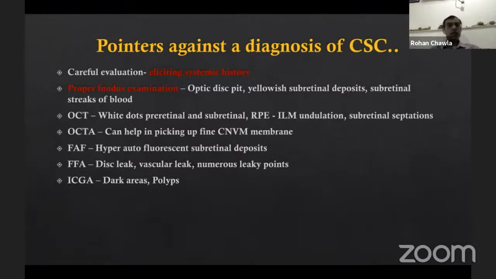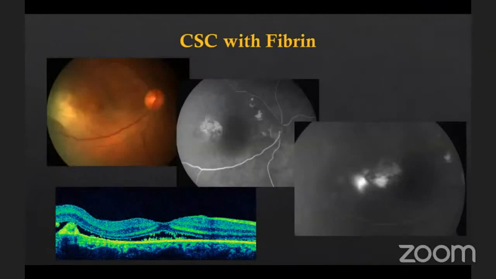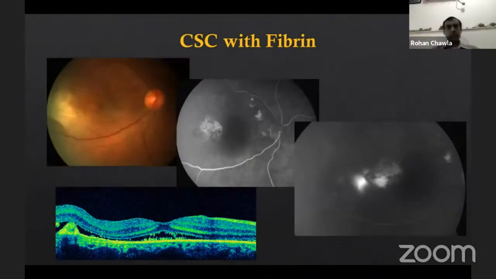So additional findings on the OCT are important. Additional dots, additional undulations, and sometimes OCTA can be helpful in picking up CNVM membranes. So these are some things you should keep in mind when it's not a typical case. Now I will go to some atypical CSC manifestations.